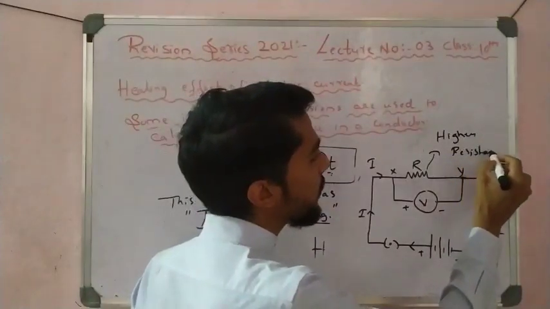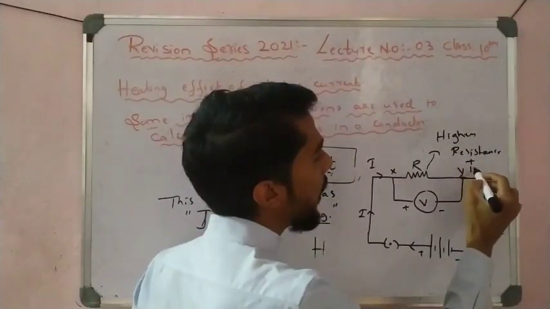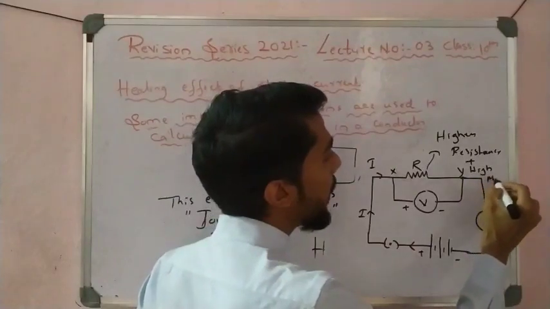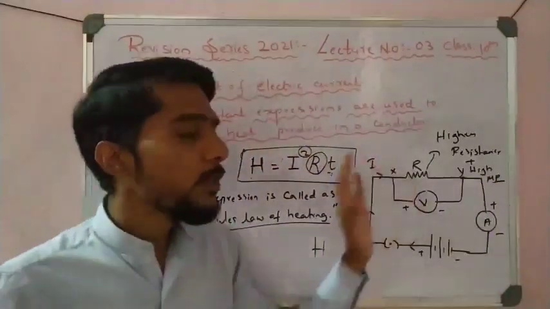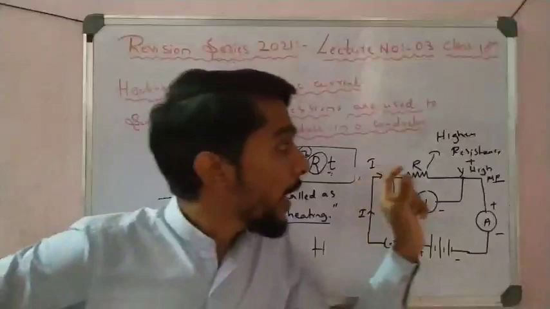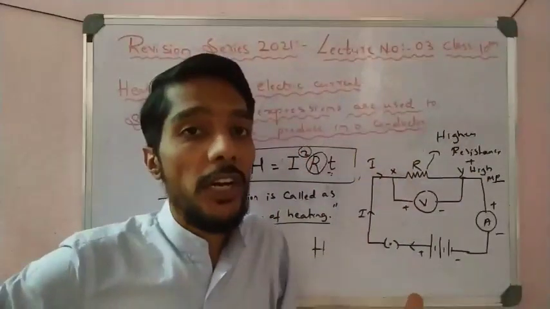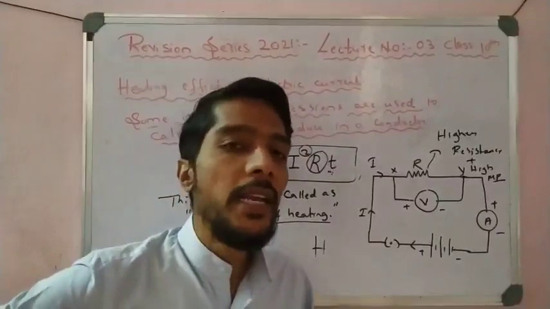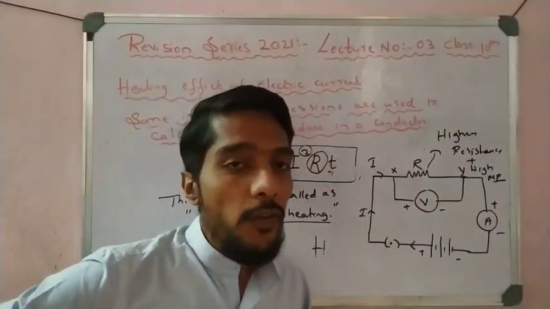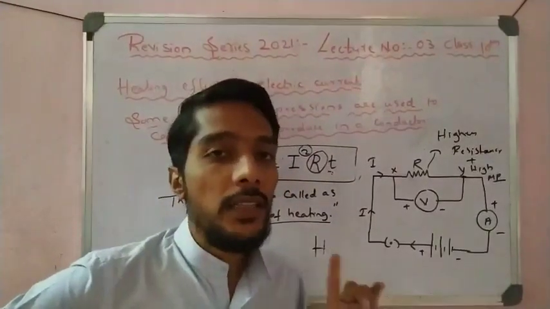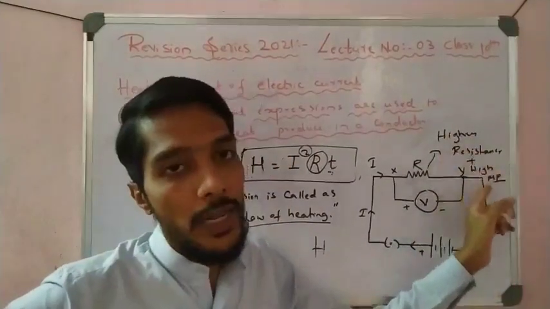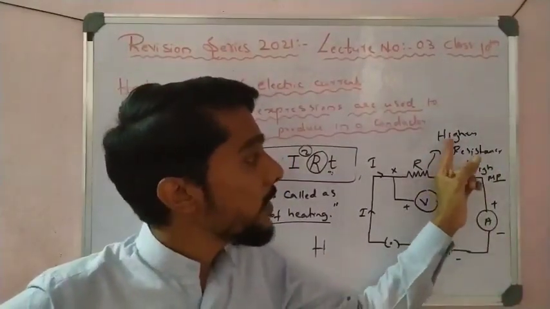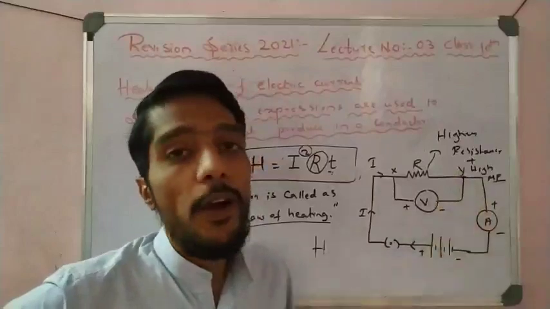Higher resistance and higher melting point. That is why heat is produced. If there is high resistance, more heat is generated. So for any heating device, if you want to design any heating device, then you have to make these two concepts clear. One is that you must make the device's resistance high, and the melting point must be high.